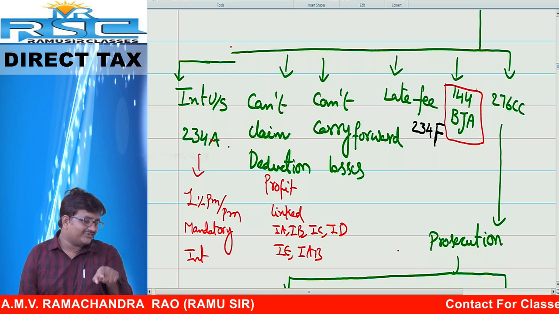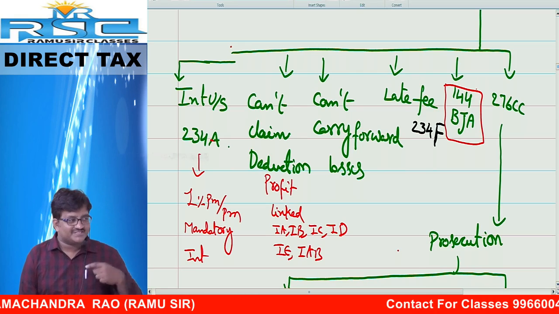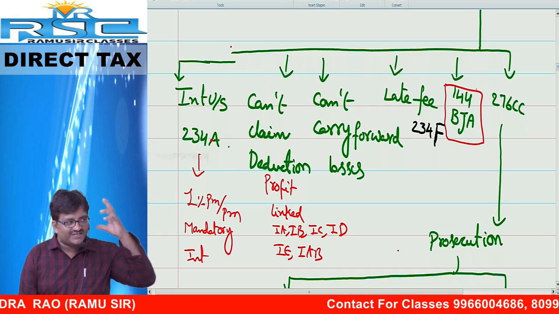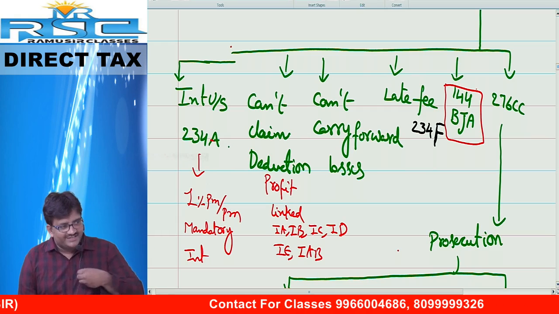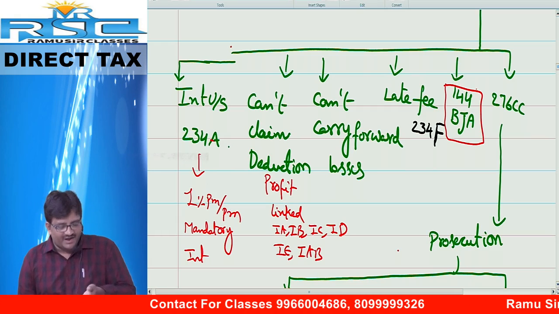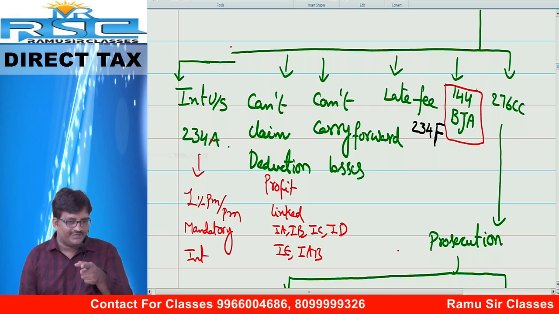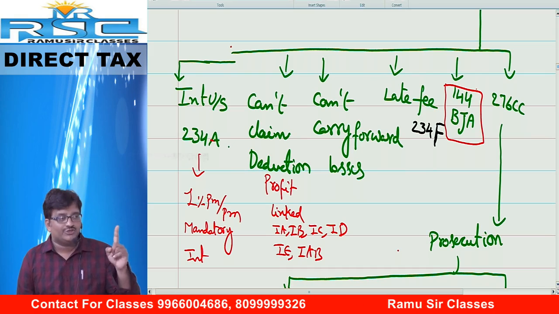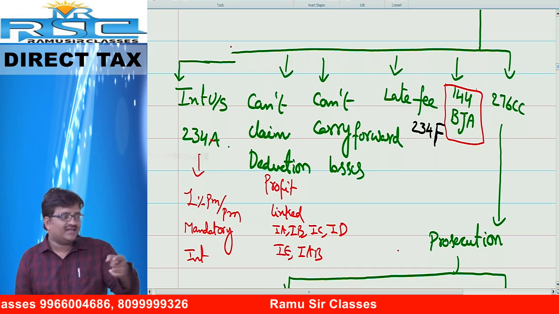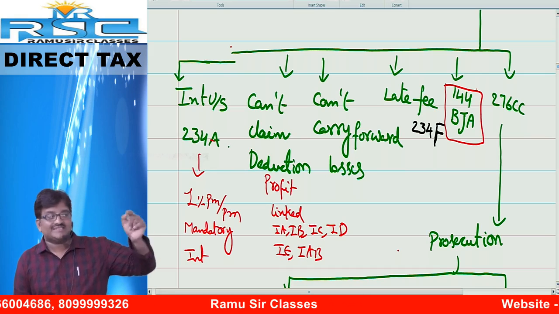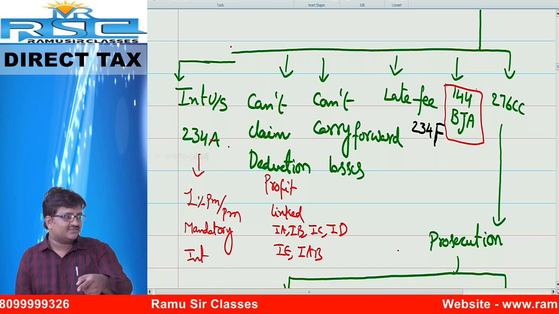Imagine, without your return, I am making the assessment, so I will use some guesswork, or not? Automatically, generally, the assessing officer will pass the order in favor of the department only. So that is the punishment. You have to file the return in time. Otherwise, late filing consequences are different. In case of late filing, I told you the consequences.